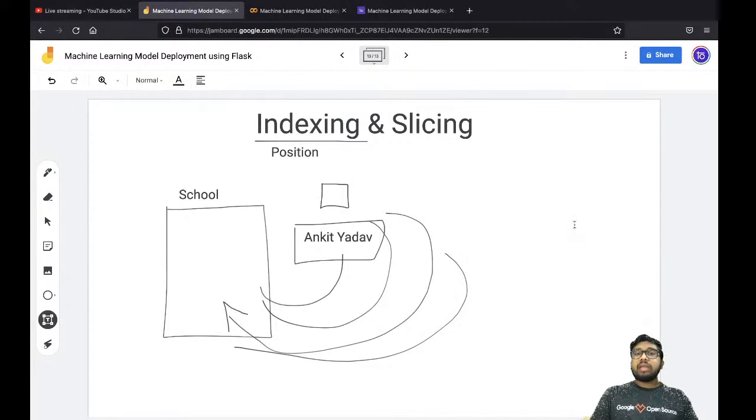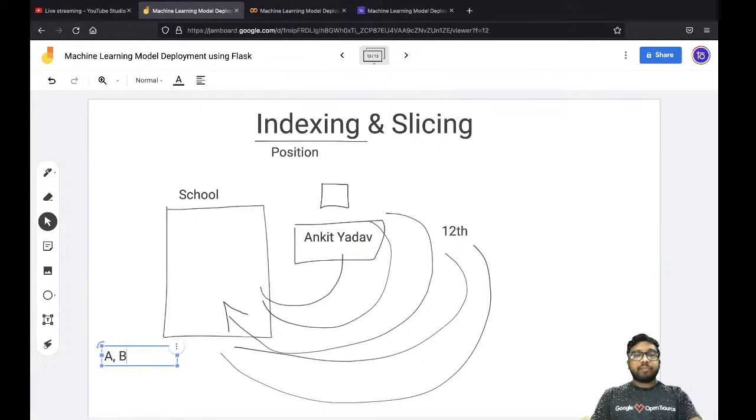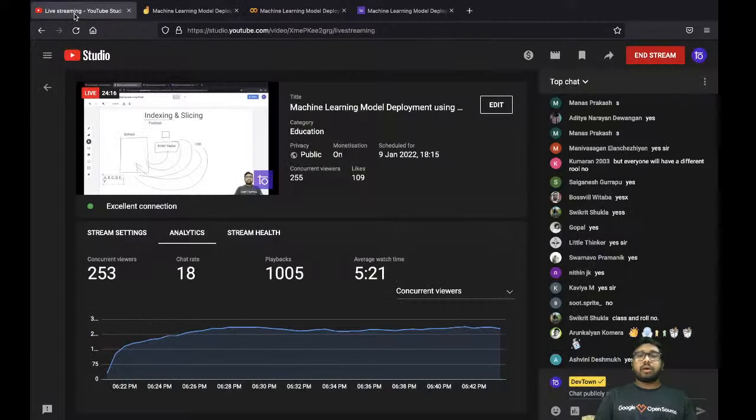The principal says, okay, this Ankit studied in 12th standard. Now what happened? Again, the peon went to the 12th standard and found there are several sections: A, B, C, D, E, and F. Do you think it will be very easy or accurate for the peon to find that guy Ankit Yadav?